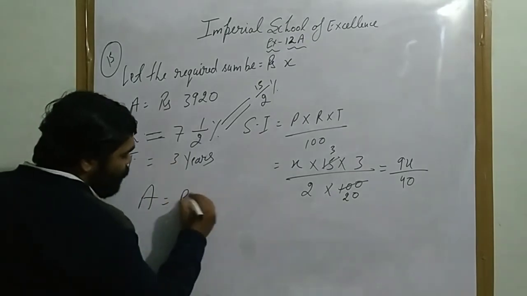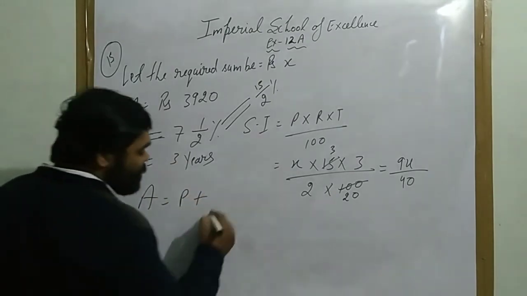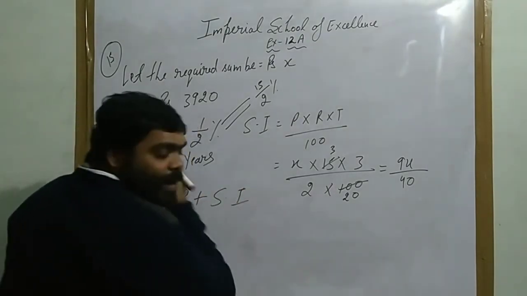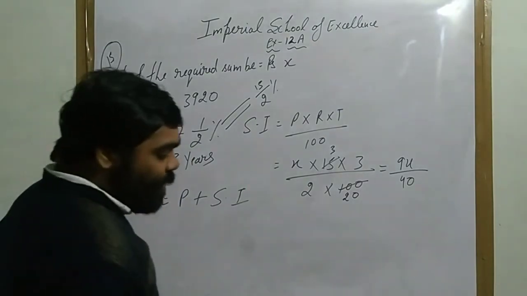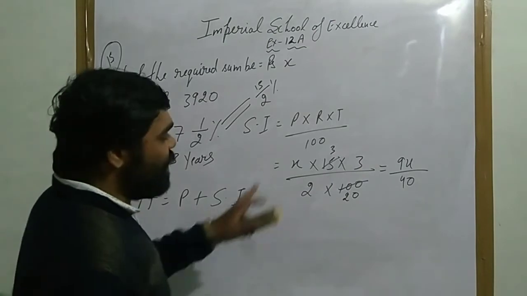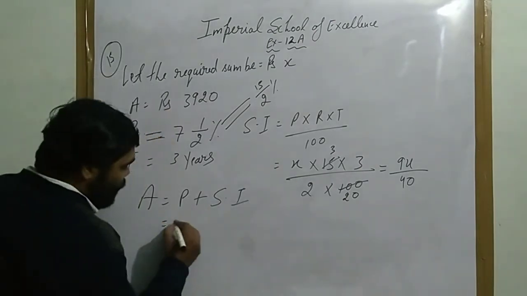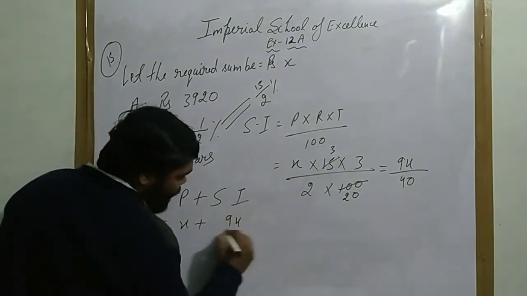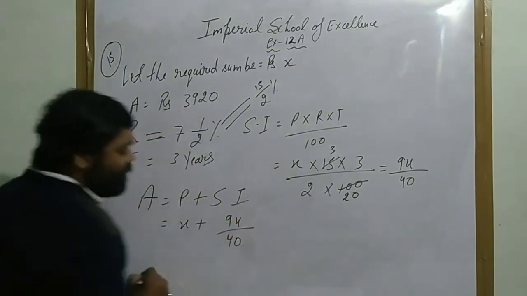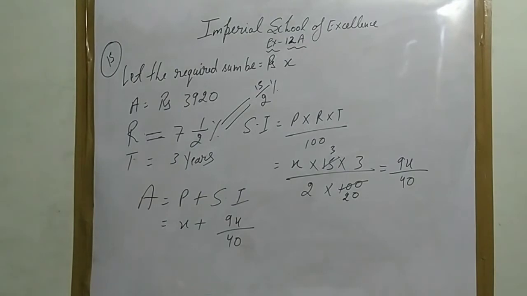Now what you have to do? Amount equals principal plus simple interest. Your principal is X and SI is 9x upon 40.